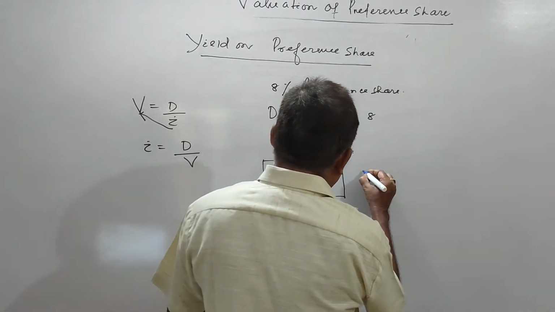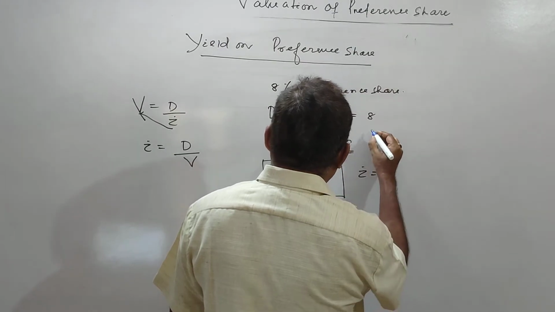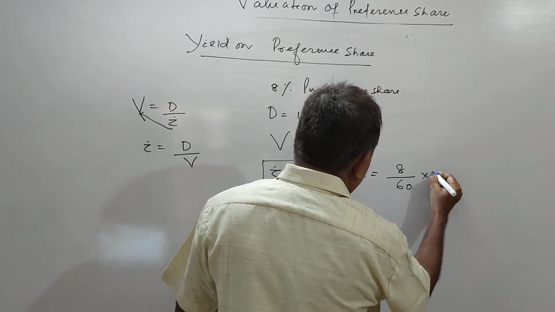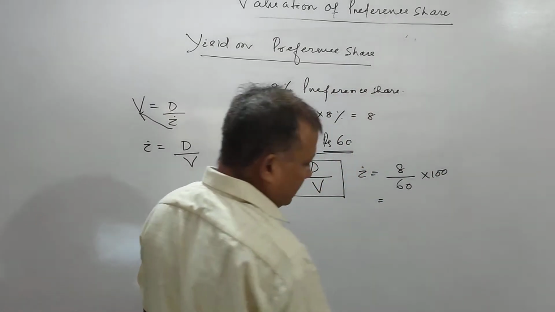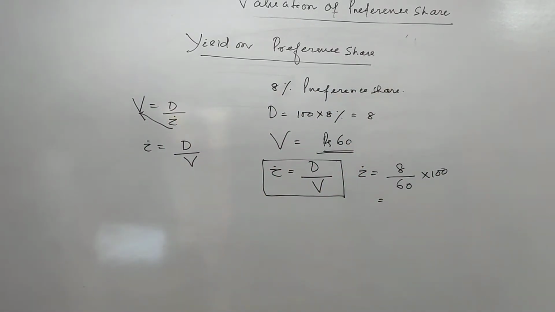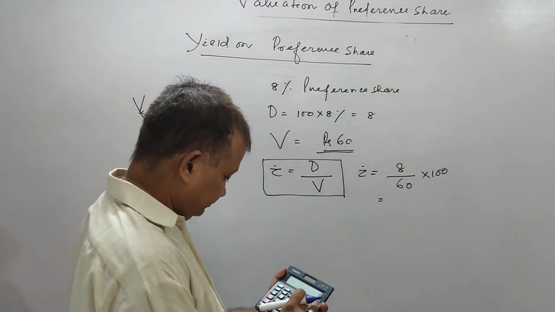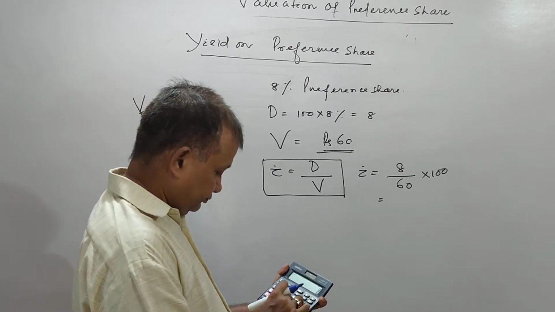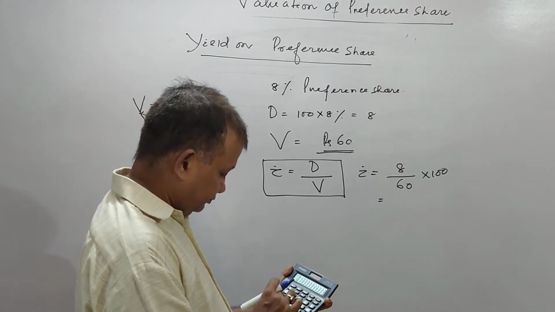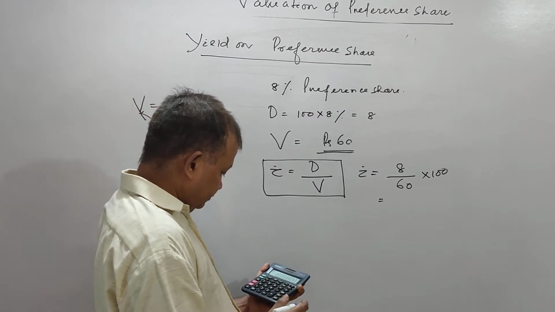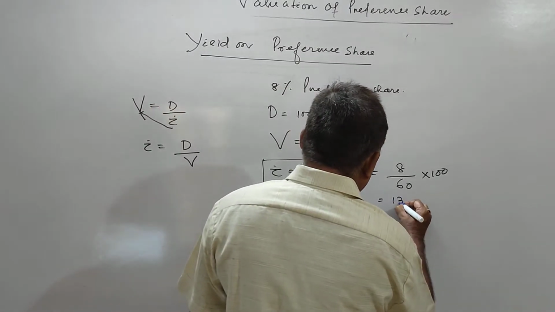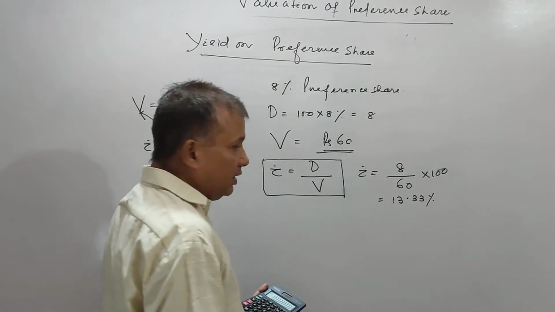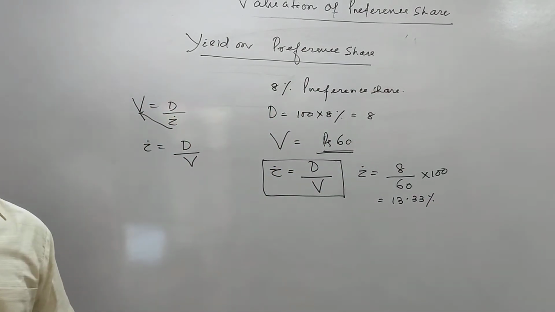And if I want to find out what is I, dividend is 8, this is 60 into 100, ये आपका आ जाएगा 13.33% is the yield on preference share.